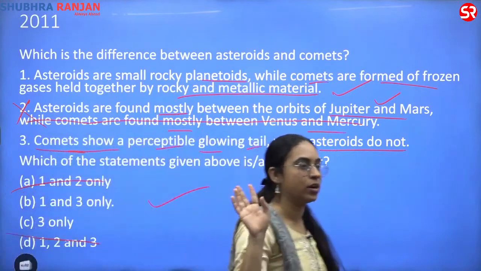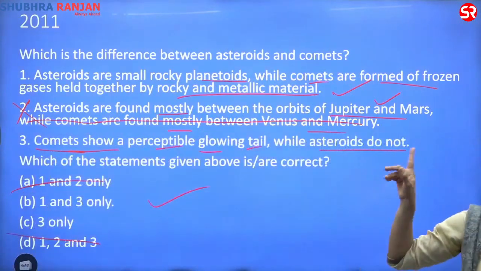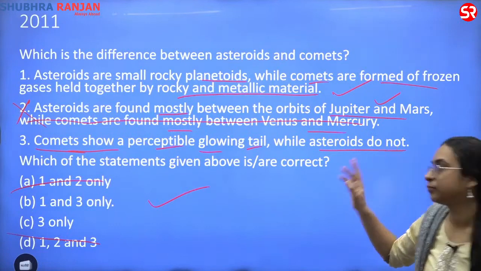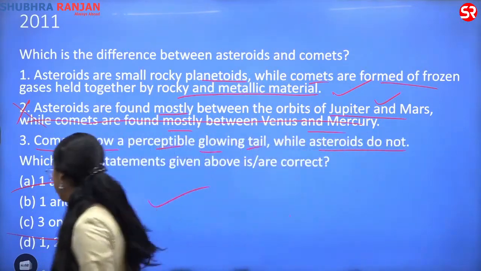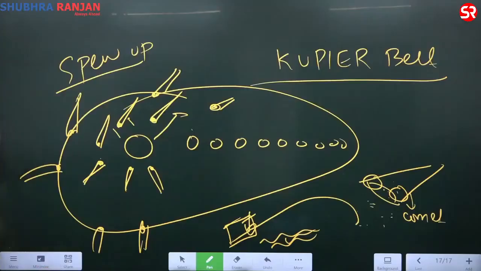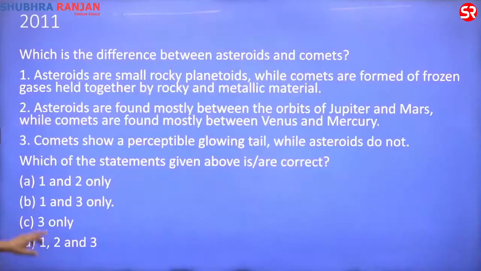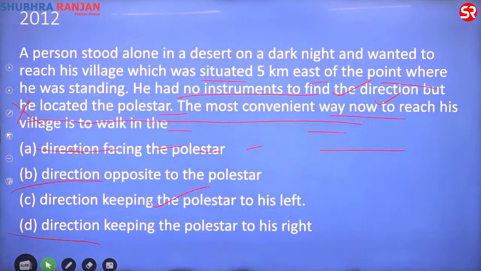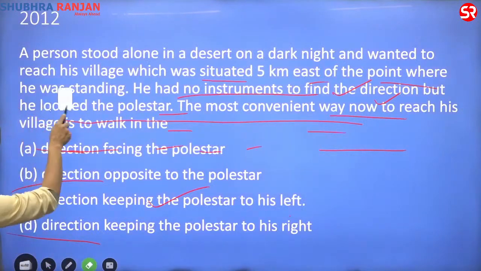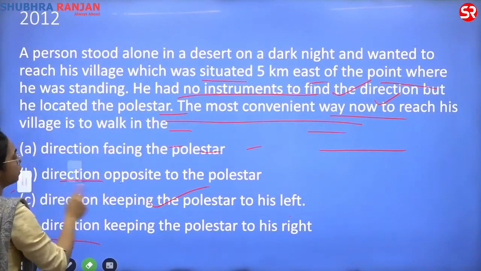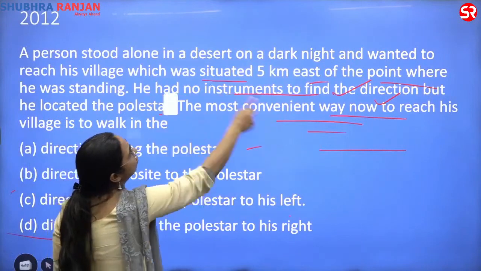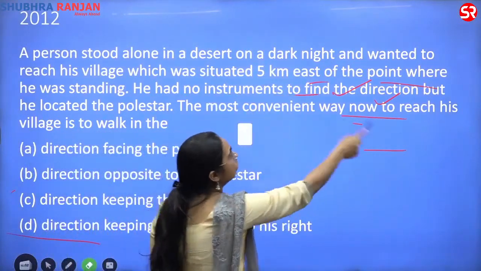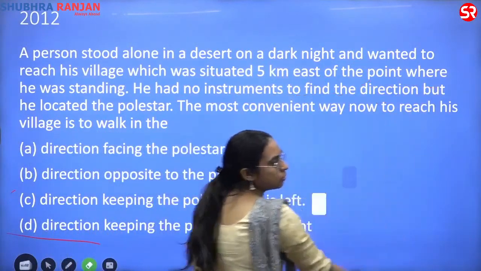Did you all understand what the answer is? Anybody any confusion? Can I move on? Fine. So this was 2011. I have not yet dictated a term, but I think you should know it. So I'm moving forward. Try to attempt this question. This was asked in 2012. You all know the term pole star?